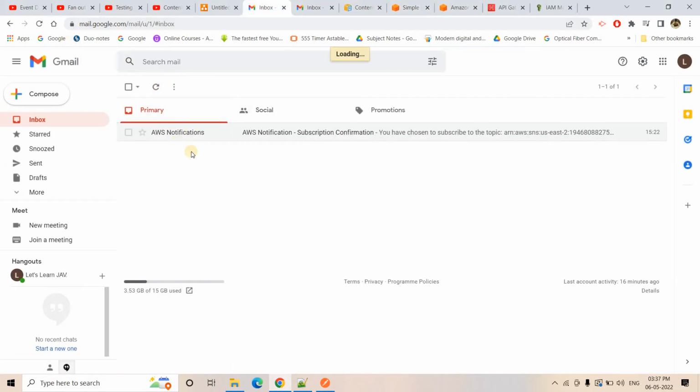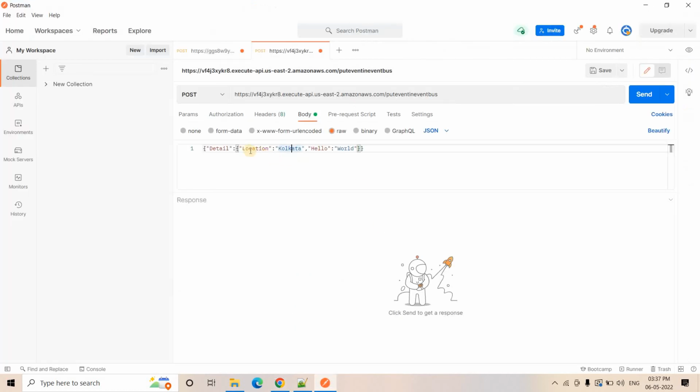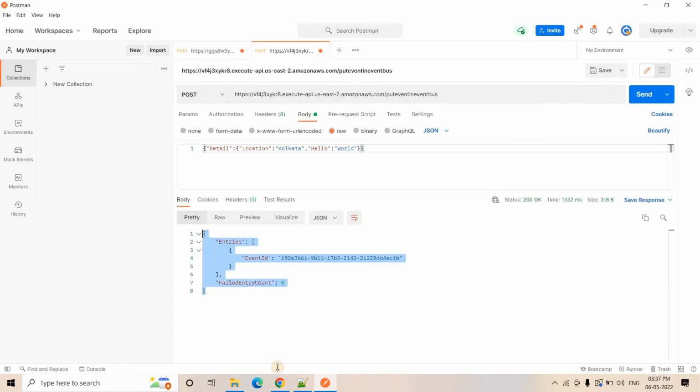Okay, and this Gmail ID is nothing but this one, so here we should be able to see the information. Not only the location parameter, because location is what we are using for filtering, so that is required. Apart from that, you can add as many key-value pairs as you want. Here, for dummy purposes, I have added hello and world. Okay, so let's make a send request, and see, it is successful.